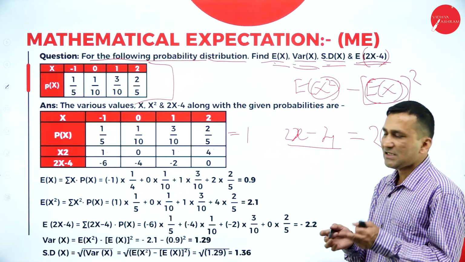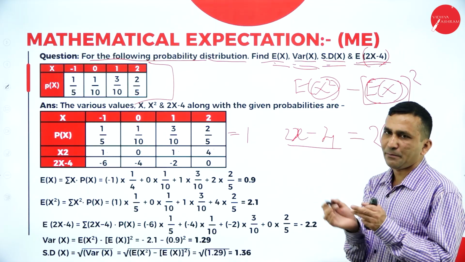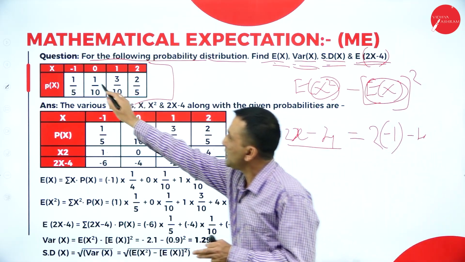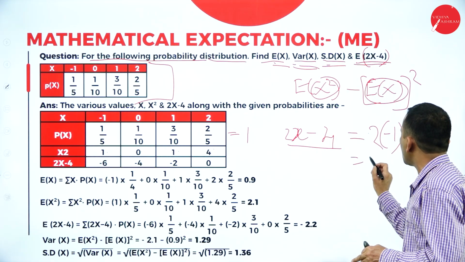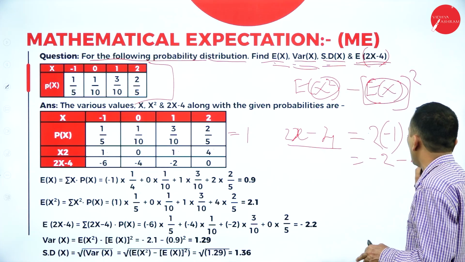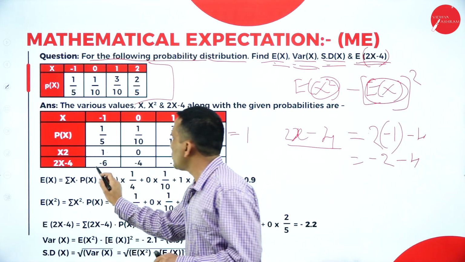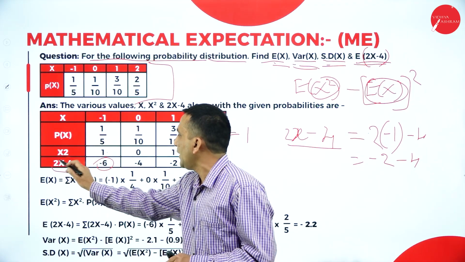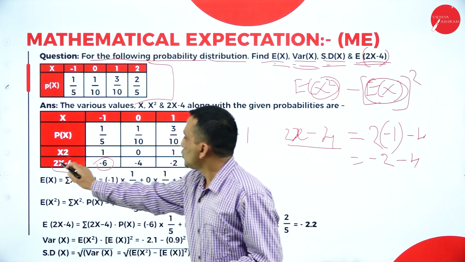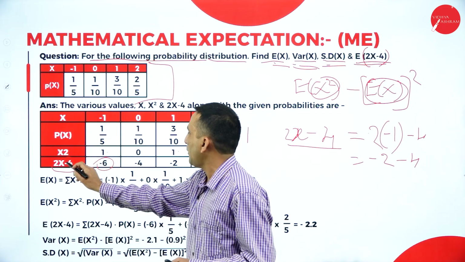Whatever the equation is, I just want to simplify the x place to get the original numbers. 2 into minus 1 is minus 2, minus 4, so how much are we getting? Minus 6. Like this, each and every X value we need to simplify. In this case, 2 into 0 is 0, minus 4.